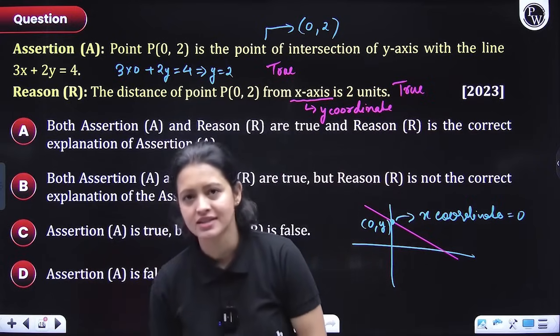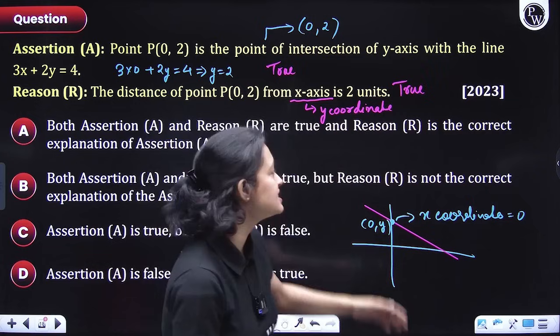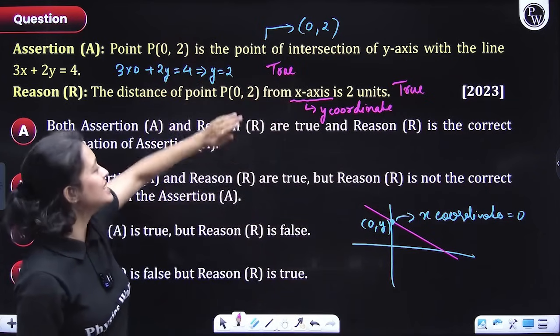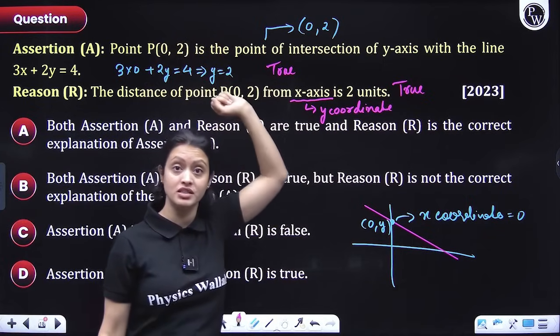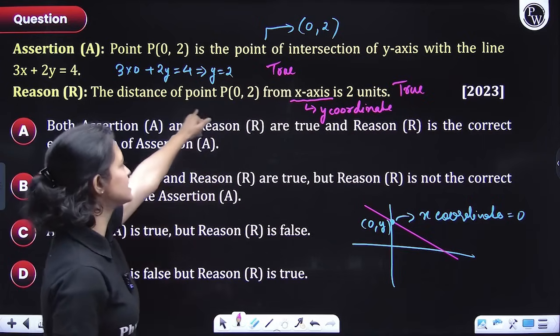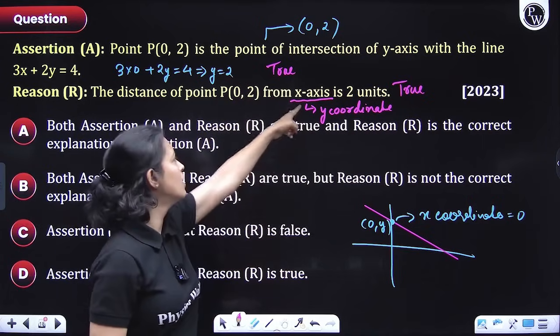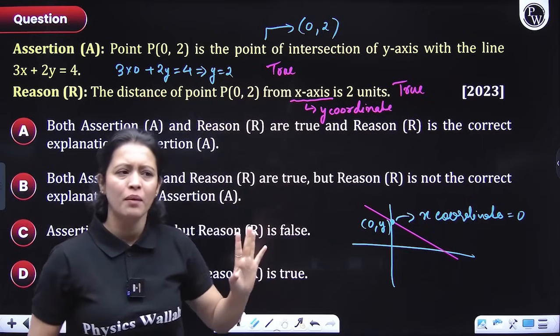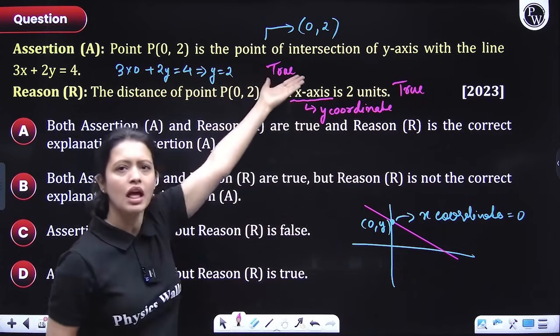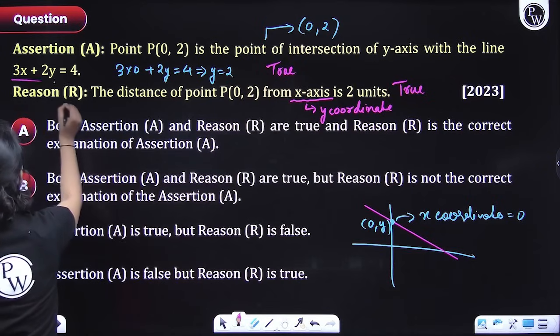But now we have to ask ourselves, is the reasoning good enough to prove the assertion? That means, is the second statement explaining the first statement? The second statement is simply telling us that the distance of this point from the x-axis is 2 units. But how is it explaining the first part? In the first part, we have this line also.